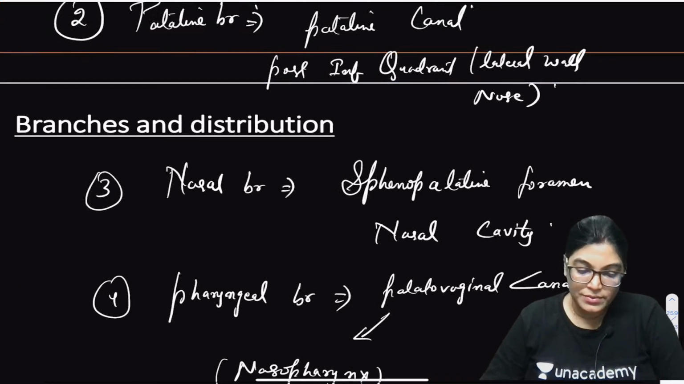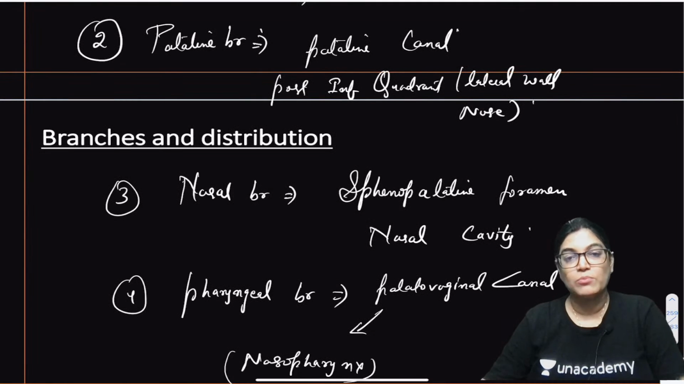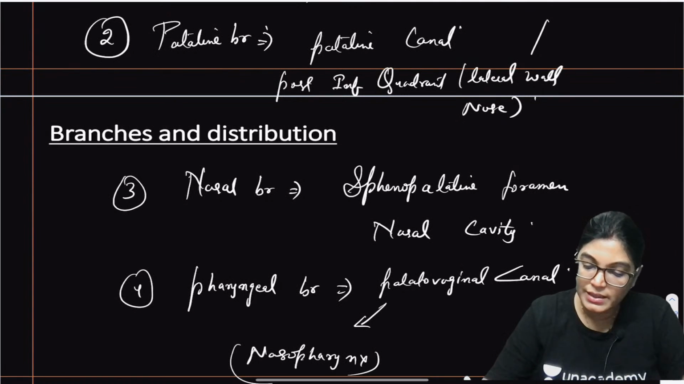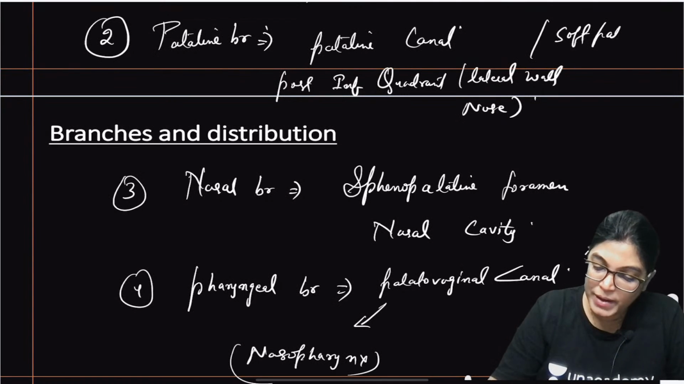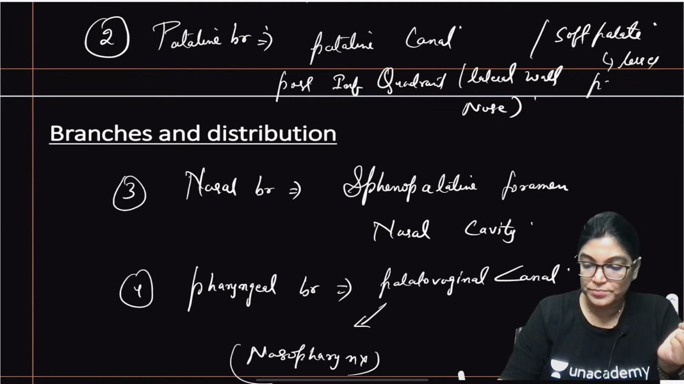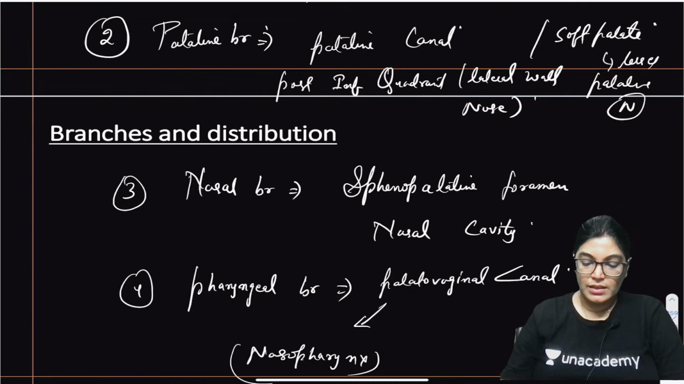So, we are done with this. The palatine branch passes through the palatine canal. There is one more, the lesser palatine nerve, which passes through the lesser palatine canal and innervates the soft palate. Now we are done with this. The next ganglion is the ciliary ganglion. So yes everyone, have you understood the pterygopalatine ganglion and otic ganglion?